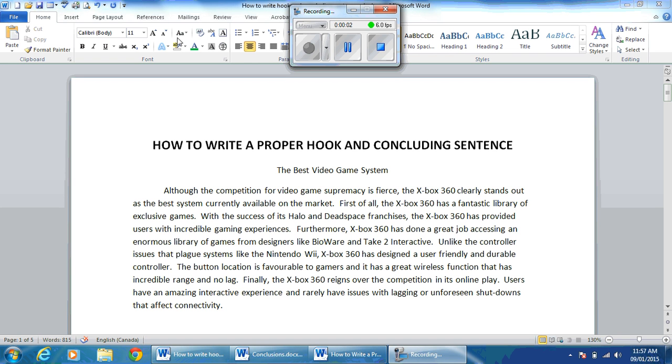Okay, the section today is on how to write a proper hook and concluding sentence. So in this section, what I've done is I've actually created a paragraph on video game systems, and I have not included a proper hook or a concluding sentence here. So before we get started, we need to get a better understanding as to what exactly a hook is and get an idea as to a couple of different ways that we can actually construct one.